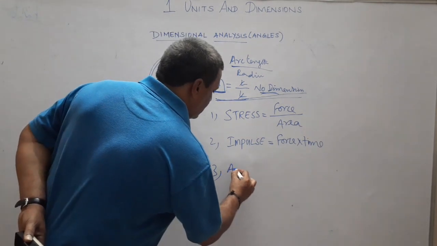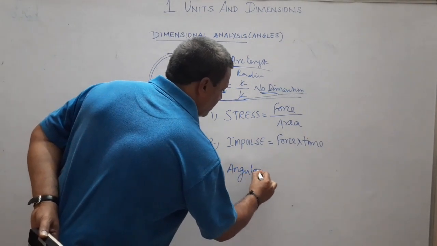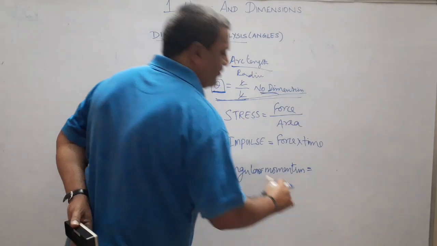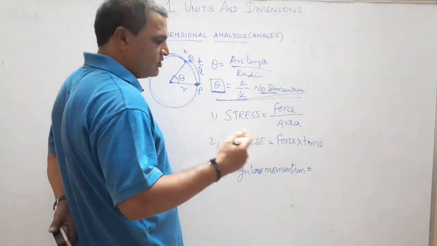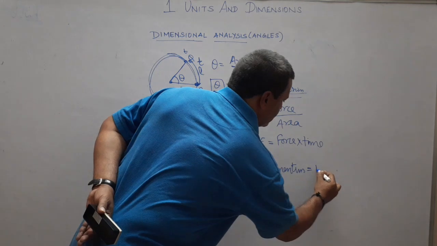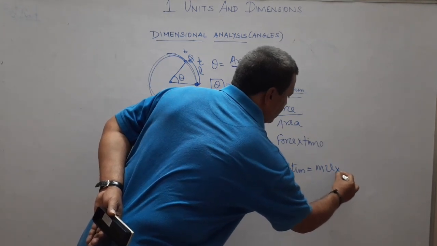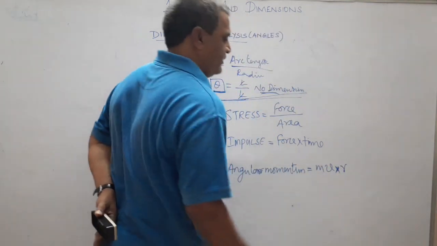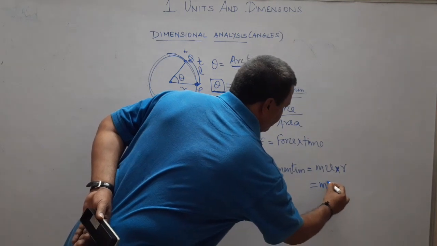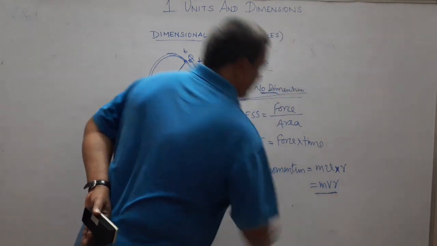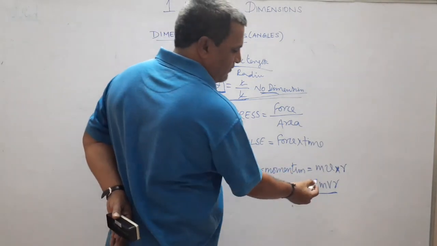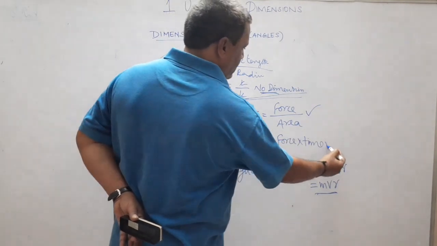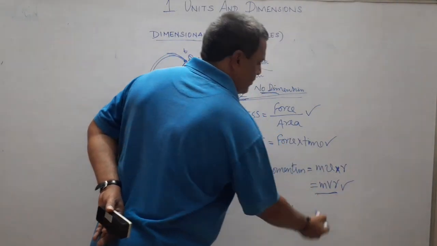Number 3, angular momentum, which is the moment of a linear momentum. Moment of a linear momentum is called angular momentum, whose formula is linear momentum into the length of the lever with which we are rotating, which is r, nothing but the radius of the circular path. So m v r is angular momentum. Now you are supposed to find the dimension for angular momentum. So what is the dimension for stress, impulse, and angular momentum?